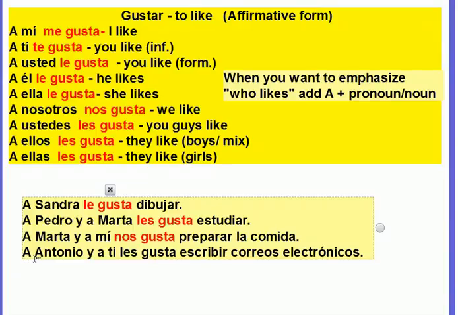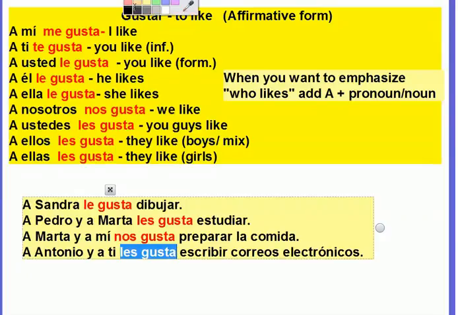If I want to say Antonio and you like to write emails, remember I can't use you with this verb. I need to use a different word, which is ti. So I say a Antonio y a ti, and again I need to be careful to match my verb with my subject.